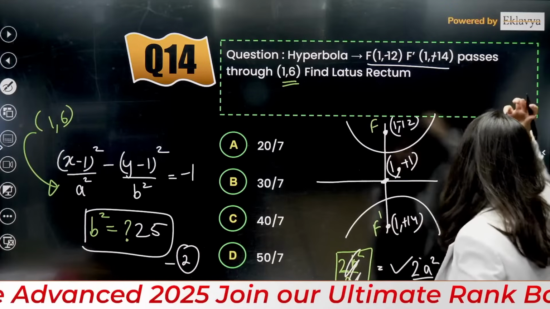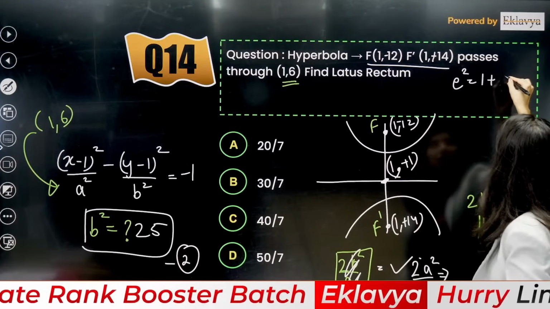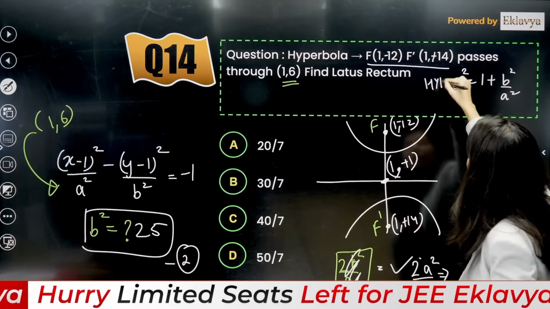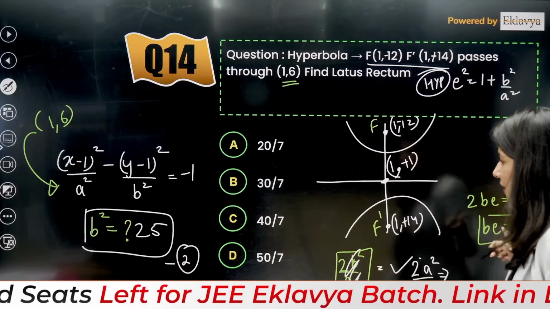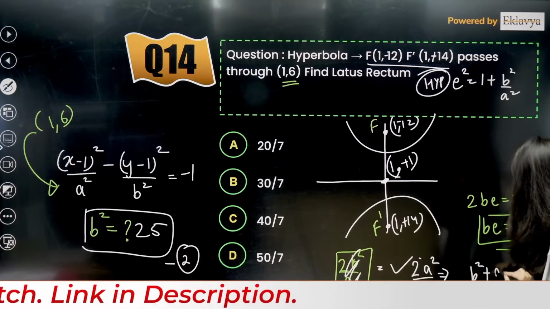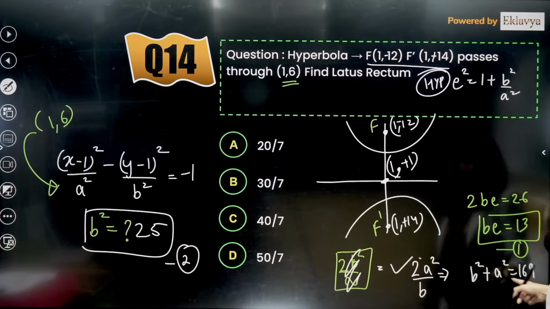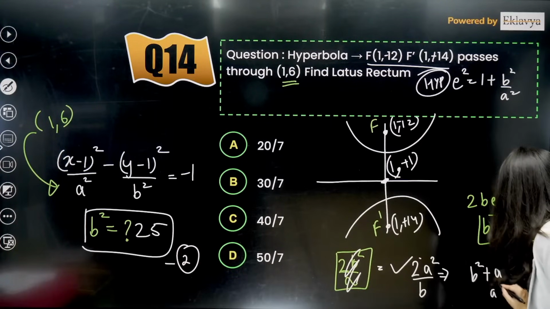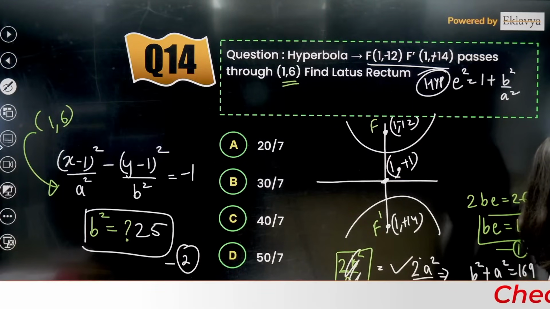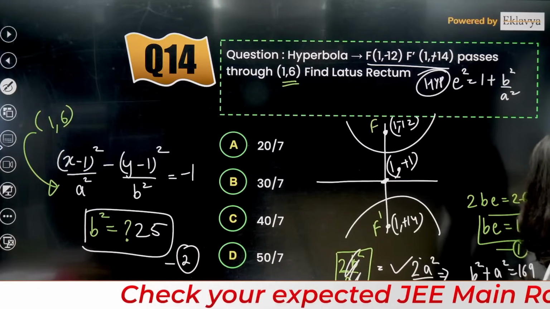So understand that in the case of this, E square is equal to 1 plus B square by A square. This is the case of hyperbola, correct? So what you can do is you can square it right away. B square plus A square is equal to 169, you are going to get. You put this formula, then B square is 25, so A square is what? 169 minus 25, so A square is right here 144.